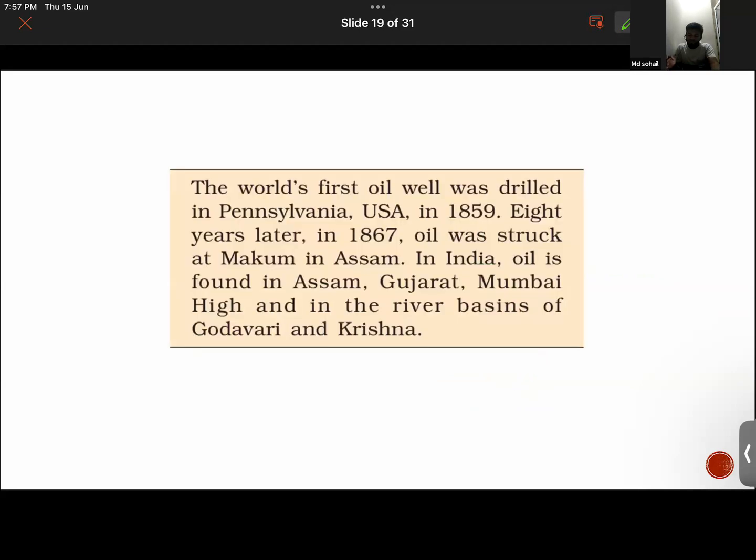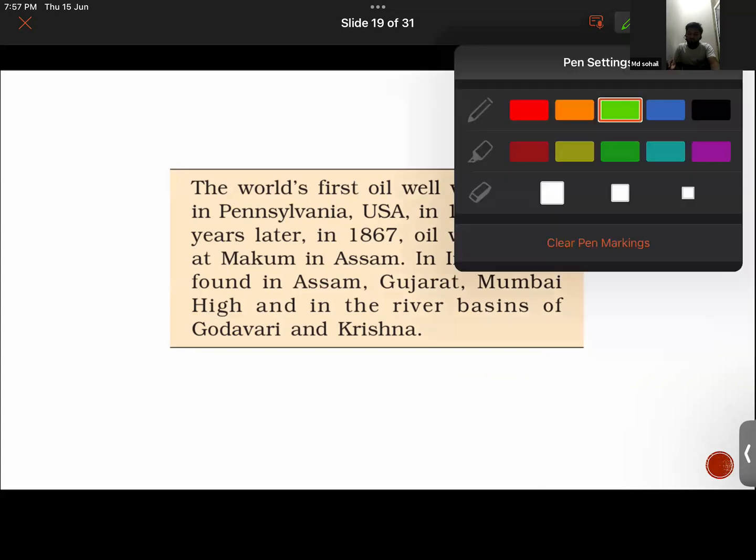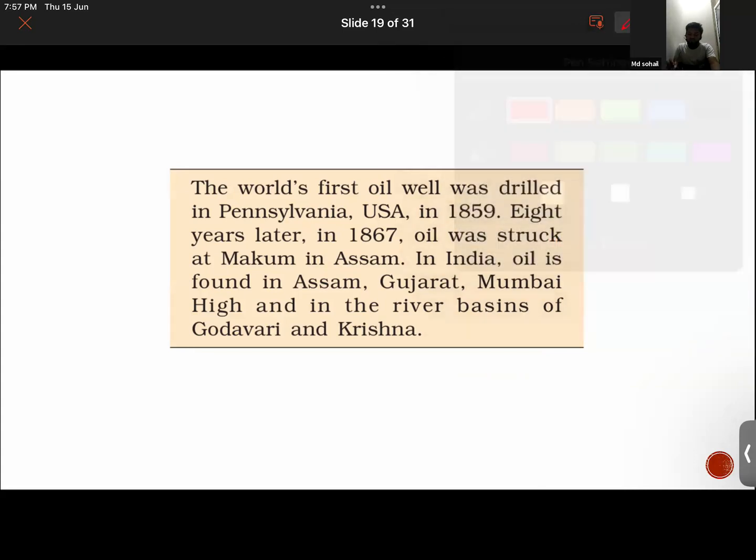Now, where was the world's first oil well dug? No, it was not in Assam. It was actually in the USA first. In India it was in Assam, that is correct.